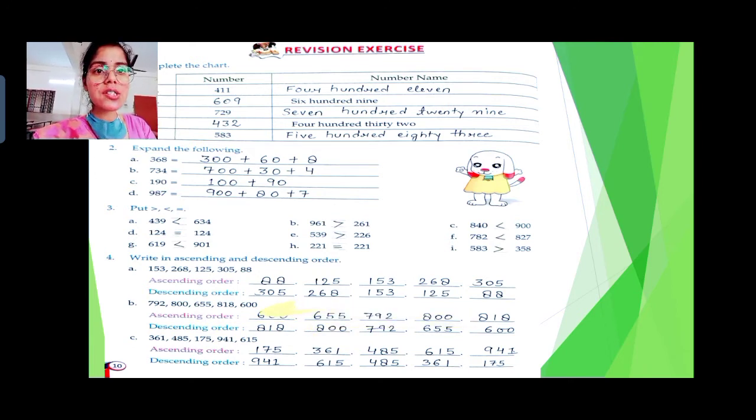So greatest here is 305, then 268 less than that, then 153 less than that, then 125 less than that, and the smallest one is 88. Alright class. Now by following the same process, by using ascending order from smallest to greatest and descending order from greatest to smallest, you are supposed to finish this in your book. Alright, let's see the next slide.